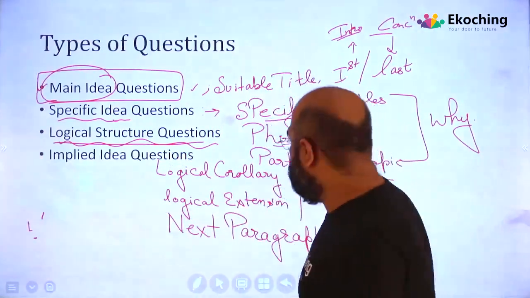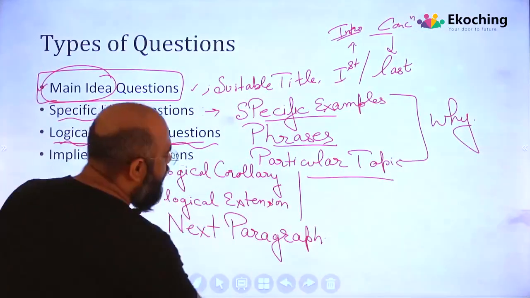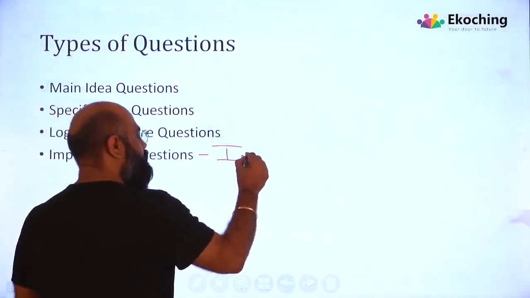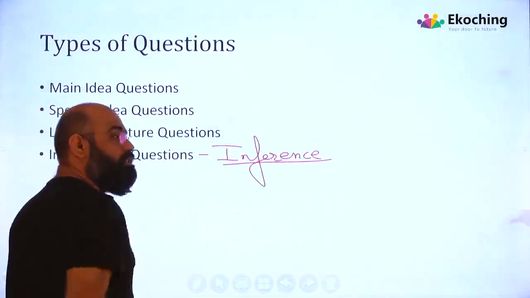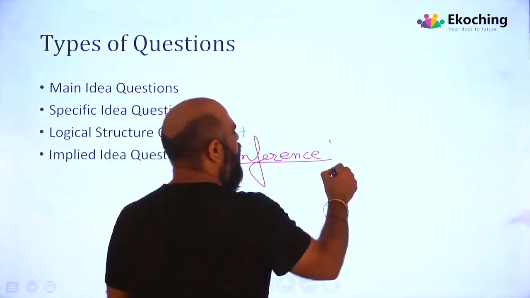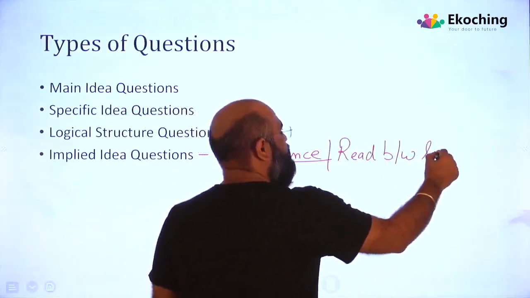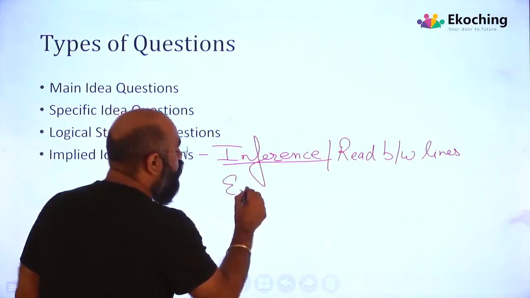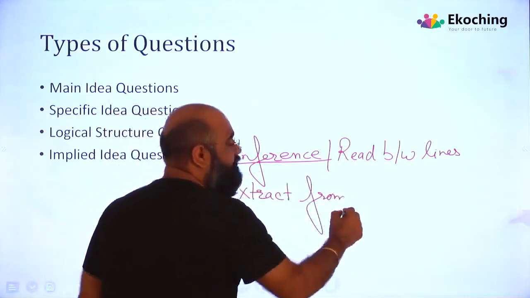Implied idea questions. When I'm talking, I hope you are writing these down or taking screenshots also. Implied idea questions generally deal with inference, the inference based questions. Read between the lines. Why is the author talking about all those things? The passage can be an extract from what? From where have they taken the passage?